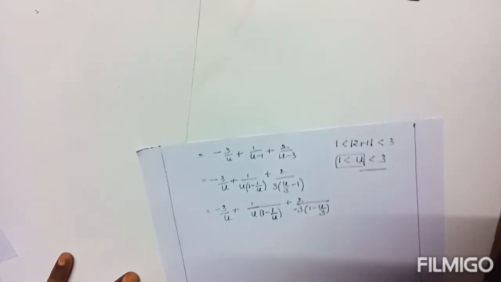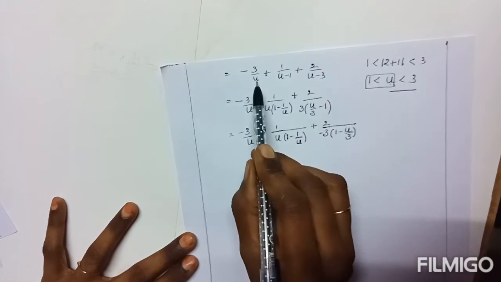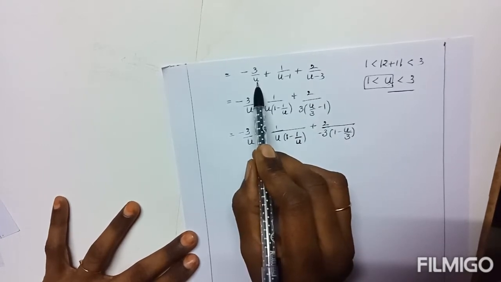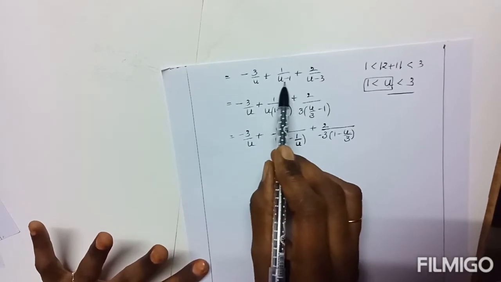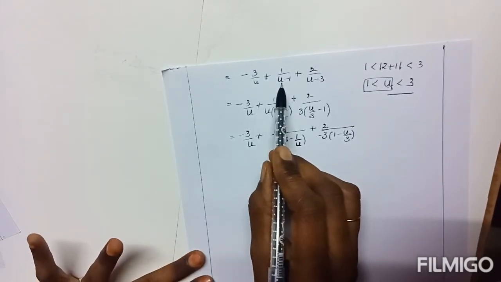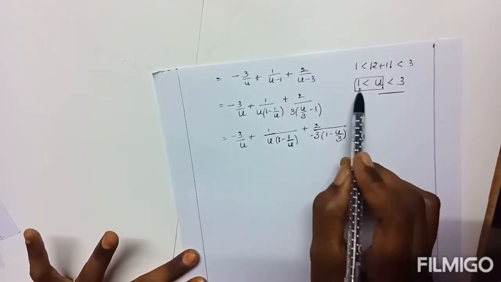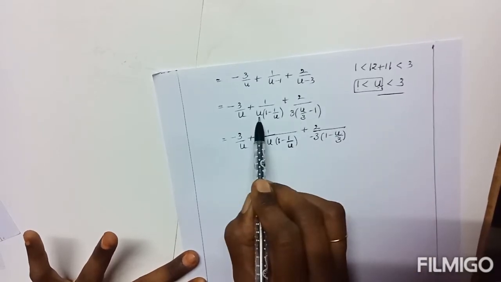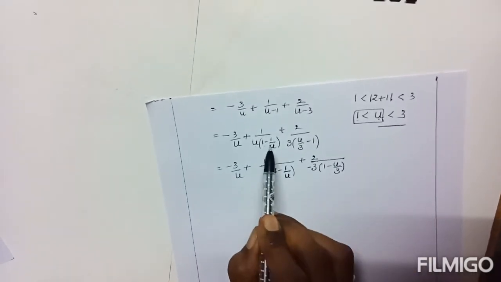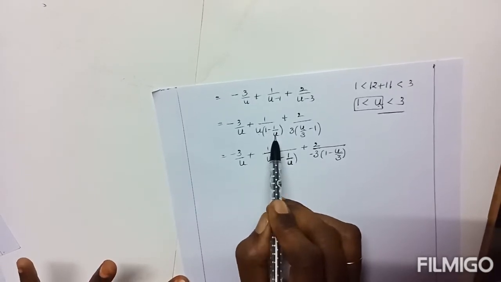This is the important step. Once again, after getting partial fractions, the single term cannot be expanded; it is in standard form. But the binomial has two terms. To expand it, first we have to use the given condition, |u| > 1. Out of 1 and u, u is greater, so take out the greater number as common: 1 minus 1 by u, where 1 is greater than 1 by u.